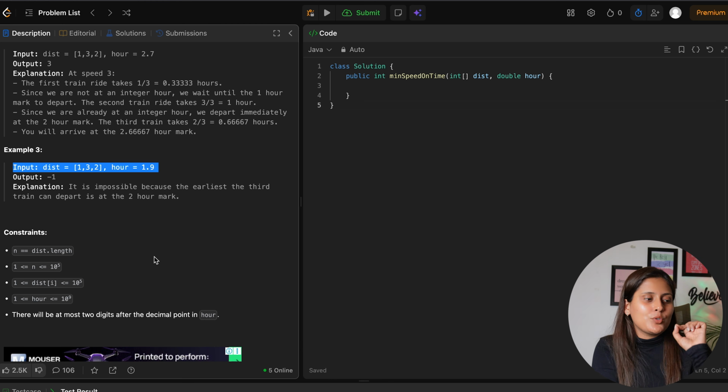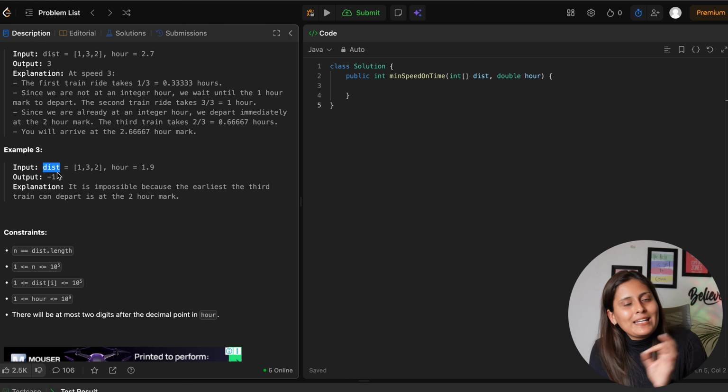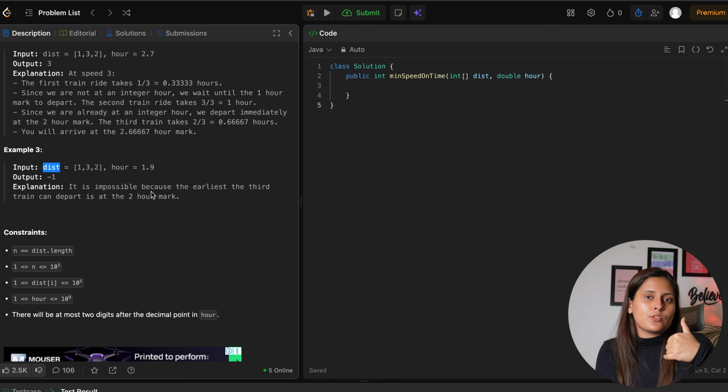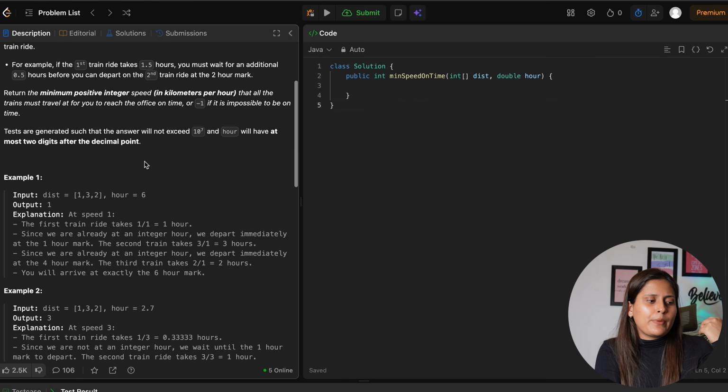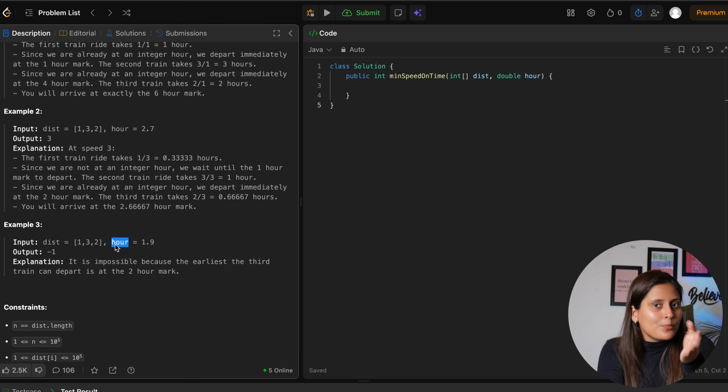So basically in the base case, you can see whatever is the length of distance, here 3, the minimum time it will take even with 10 power 7 speed, which is the maximum one, is still the length of distance minus 1, which is 3 minus 1. So 2 point something. Okay, point something means 0.00. And now because it is saying we have to take 2 places after decimal, so basically 2.01. Similarly, if the length of distance is 4, the minimum time it will take is 3.01.